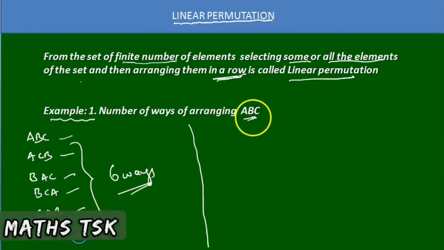Suppose I ask you to arrange only 2 letters from the letters of the word ABC, how can you arrange? First of all, you select AB.